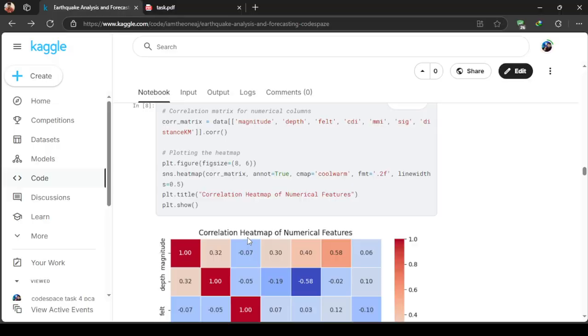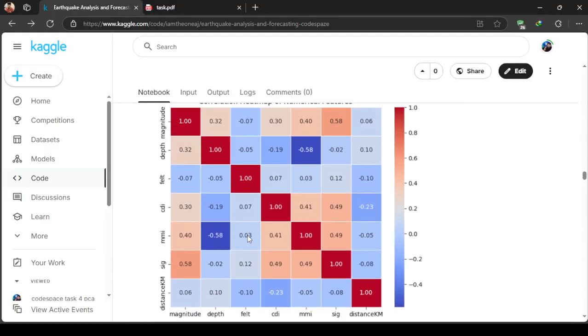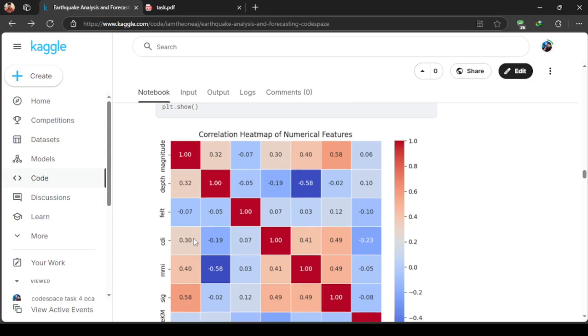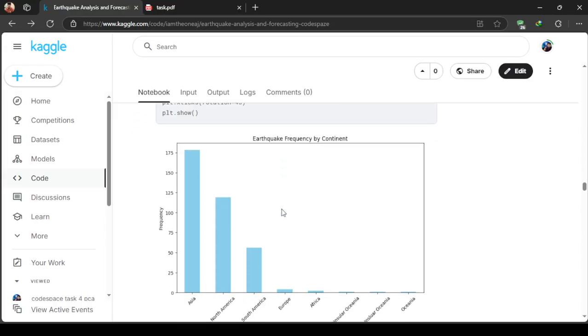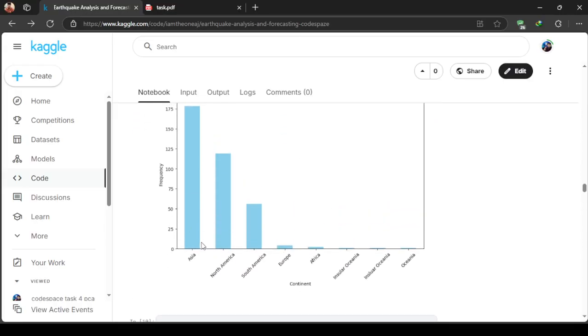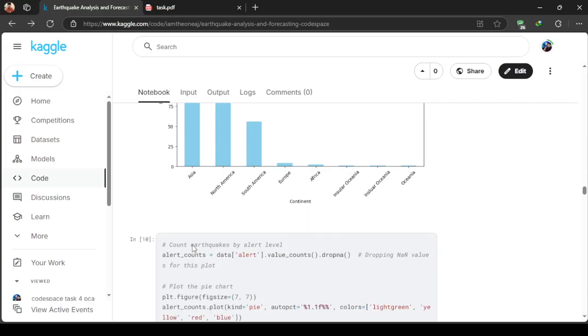After that I have created a heat map where I can see the details numerically. Then I checked where earthquakes happened the most by continent. In Asia, the number of earthquakes is usually high.